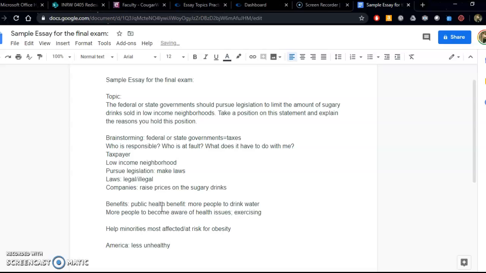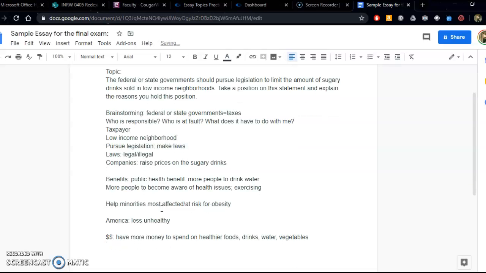Another idea, though, that's not related to health is money, right? So if minorities and people in low-income neighborhoods are spending less money on sugary drinks, they might have more money to spend on other things that they need, on healthier foods and drinks and water and vegetables. They might have more money because they're low income, so that means that they don't have a lot of extra money.